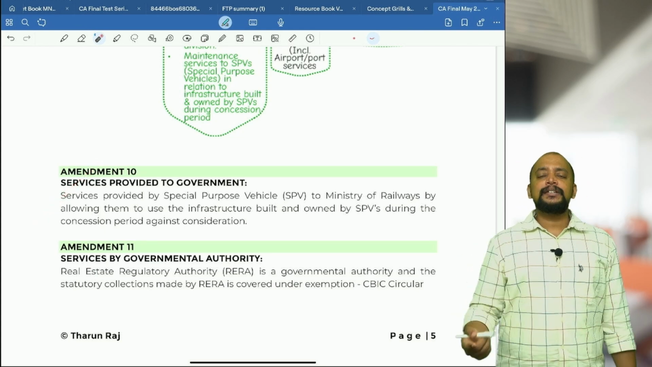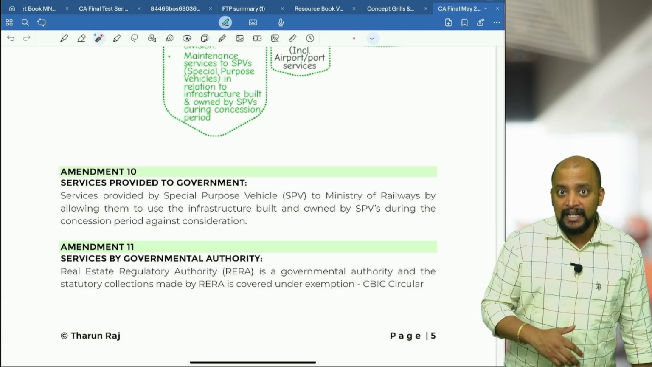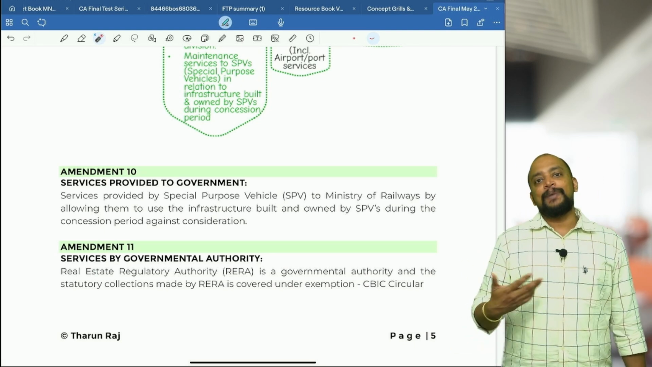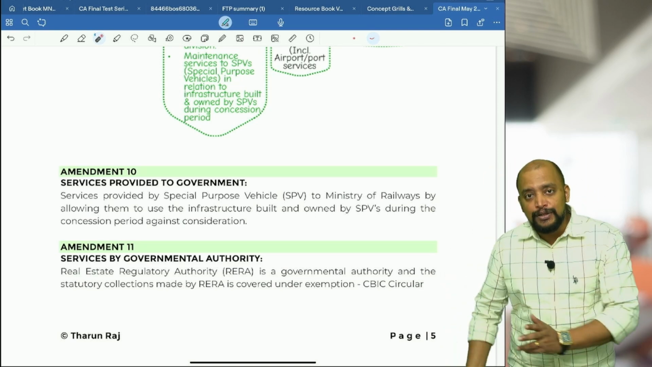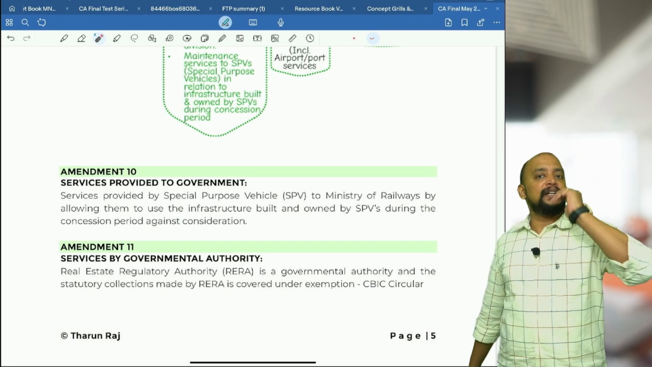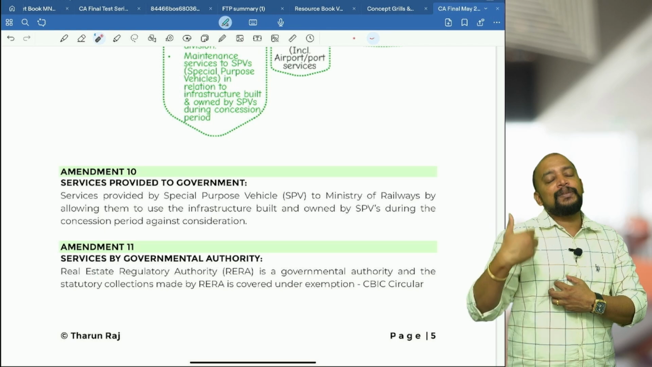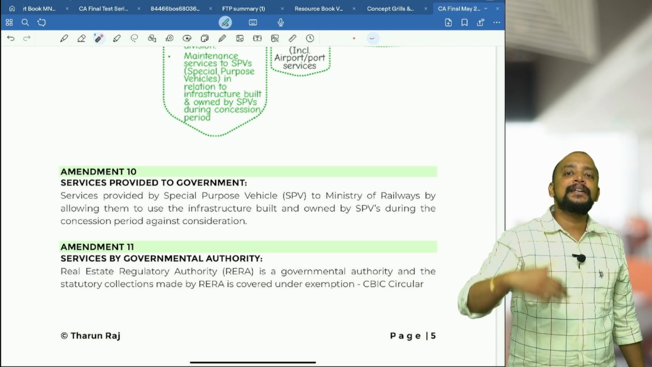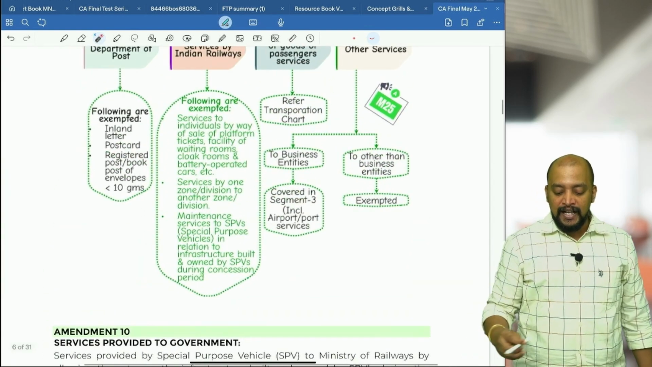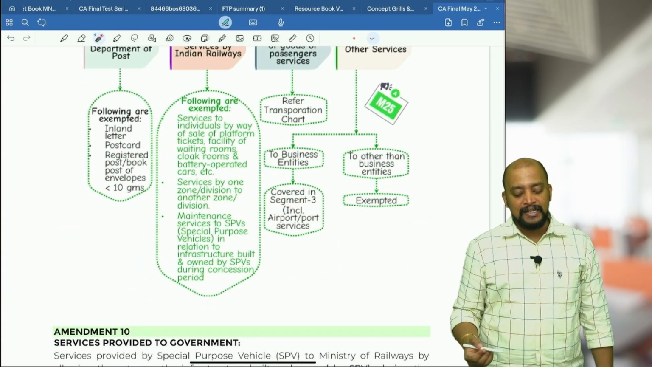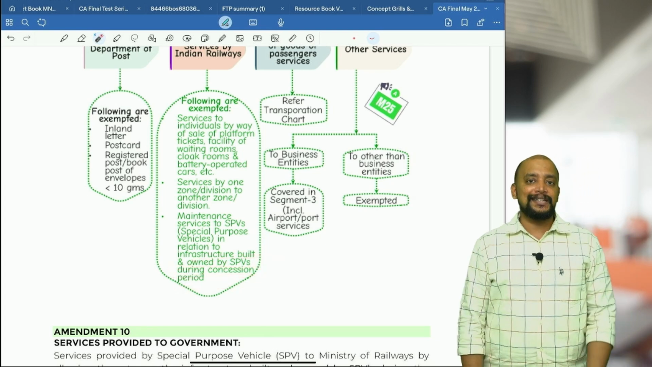Same way, during this concession period, that particular infrastructure actually belongs to the special purpose vehicle and they need to do the maintenance of it, but they may not be able to do the maintenance. For that reason, Indian Railways will do the maintenance. For example, it is your infrastructure, I am doing the maintenance which you actually should do, for which I am providing you the maintenance service and I will collect some money from you. That is also coming under exemption. That is this point: maintenance services to special purpose vehicles in relation to infrastructure built and owned by SPVs during the concession period. So two activities.